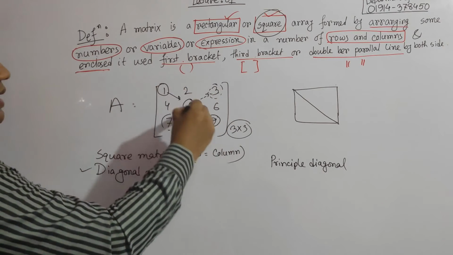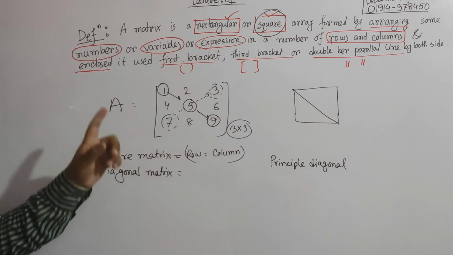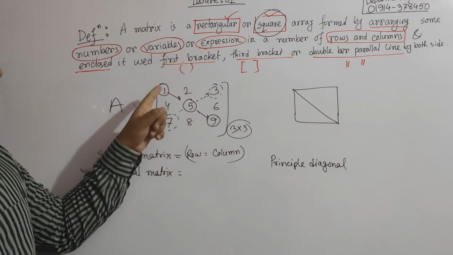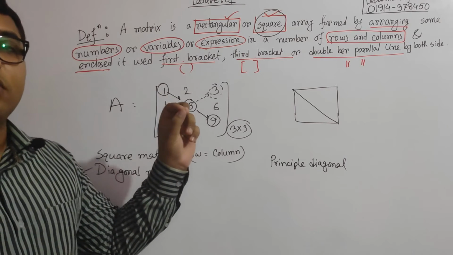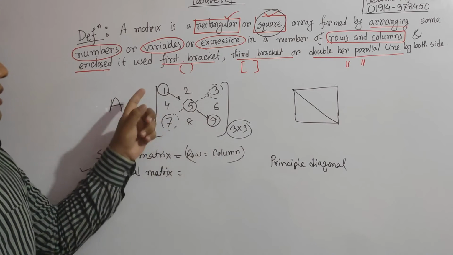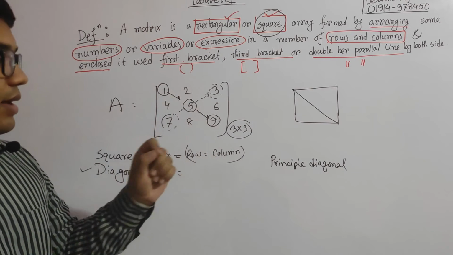So this is the principal diagonal. The entries which remain at the places where the row and column positions are equal, those are known as the principal diagonal.